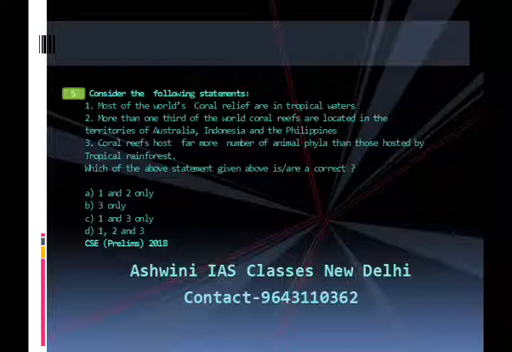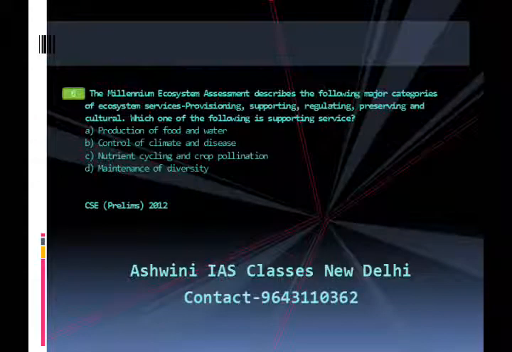Now let us move to question number 6. The Millennium Ecosystem Assessment describes the following major categories of ecosystem services: provisioning, supporting, regulating, preserving, and culturing. Which one of the following is supporting service?